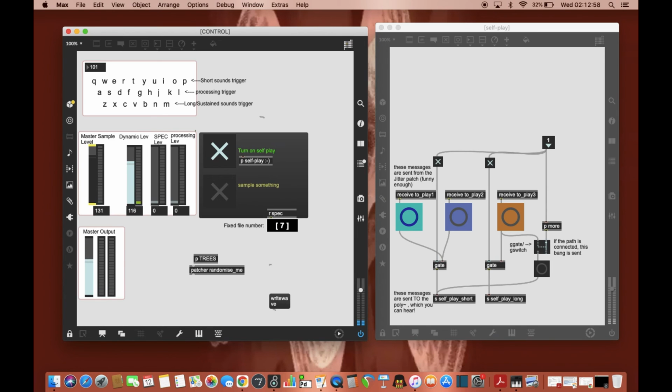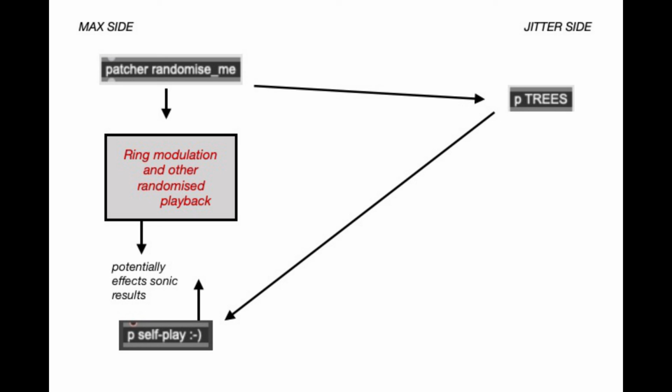I don't know what you call that color, but when that sends out a bang, that triggers that switch, which might allow the message to get passed from the more subpatch. Okay, so if we just take a look here from a different perspective, we can see the flow of messages going to and from the Jitter side and the Max side.